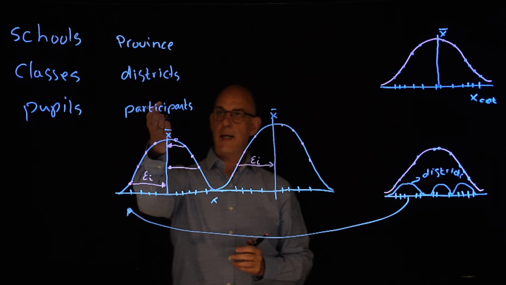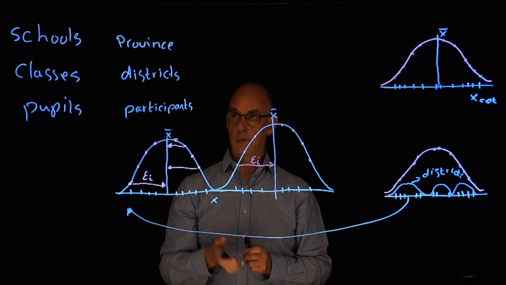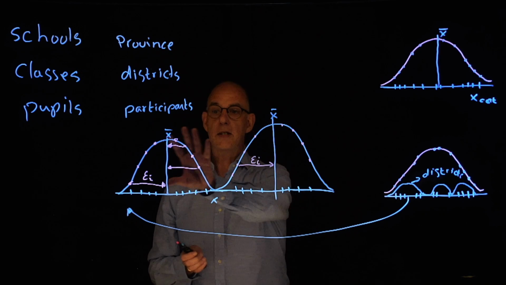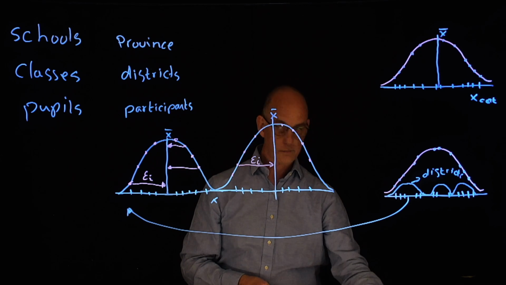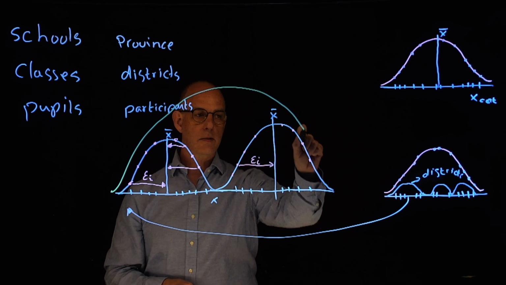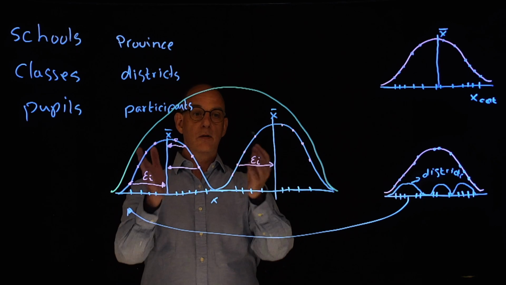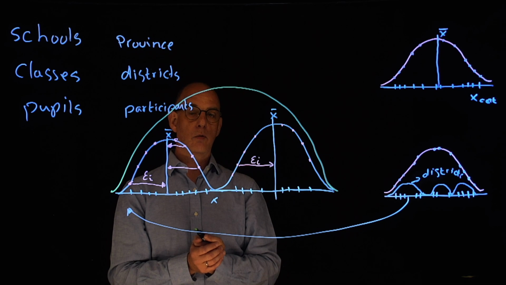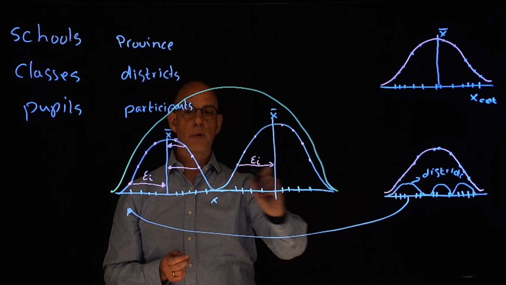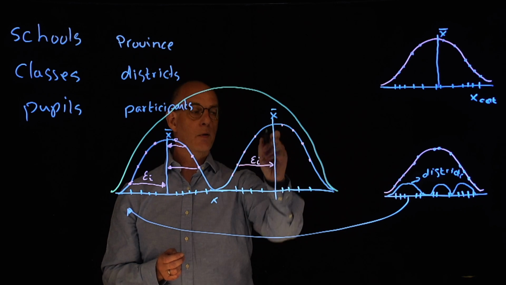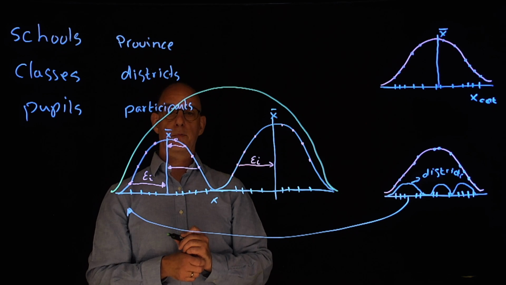But as we have discussed, there's even another layer of clustering in our health data. That is the province. These two districts are part of the same province, and we can summarize the different districts into a single province. The distribution of this province is made up of all the different mean values of the districts that are part of that province.